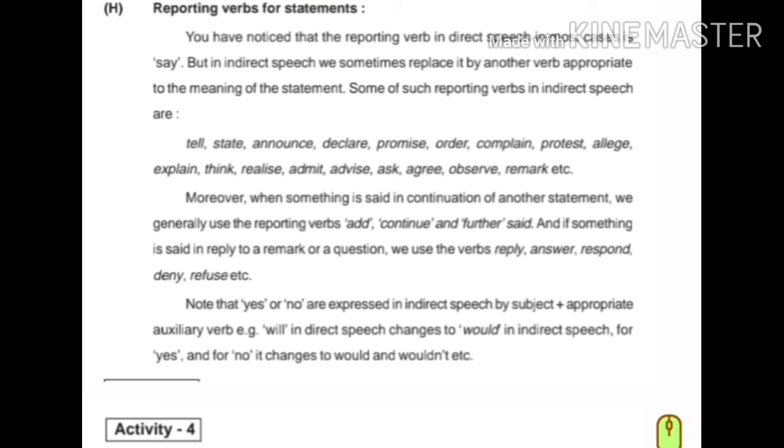Moreover, when something is said in continuation of another statement, we generally use the reporting verbs continue and further said. And if something is said in reply to a remark or a question, we use the verbs reply, answer, respond, deny, refuse, etc. Note that yes or no are expressed in indirect speech by subject plus appropriate auxiliary verb. For example, will in direct speech changes into would in indirect speech, so yes and no change to would and wouldn't.